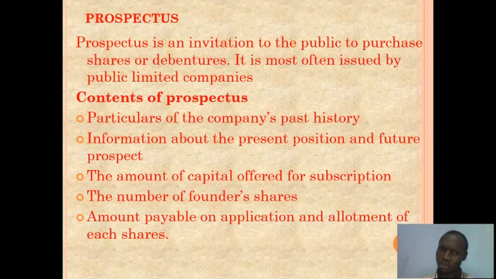Now, talking about shares, shares happen to be one of the ways in which these companies can raise their capital, maybe for expansion. So they do this using the prospectus. As we go further, we get to have more knowledge about shares. Then talking about some of the contents you can find in the prospectus.